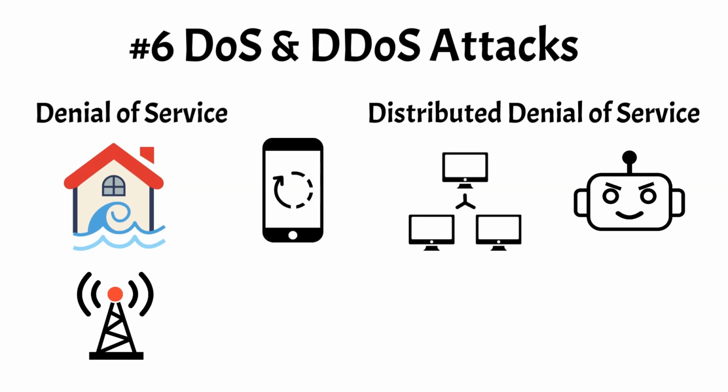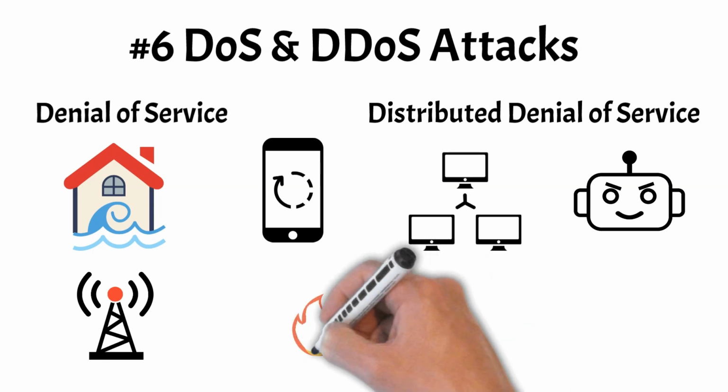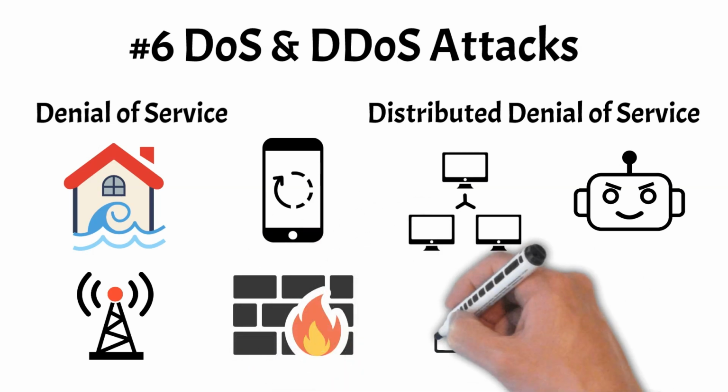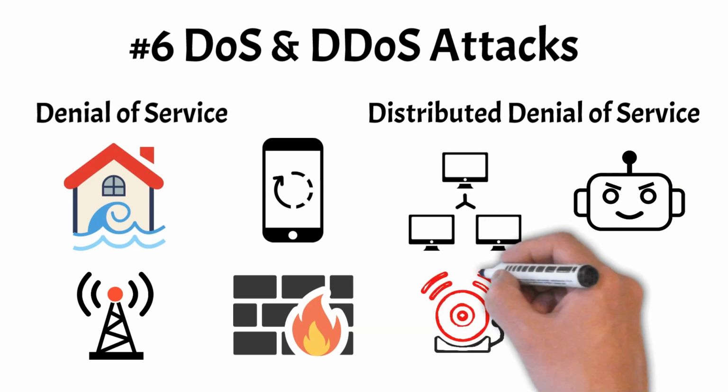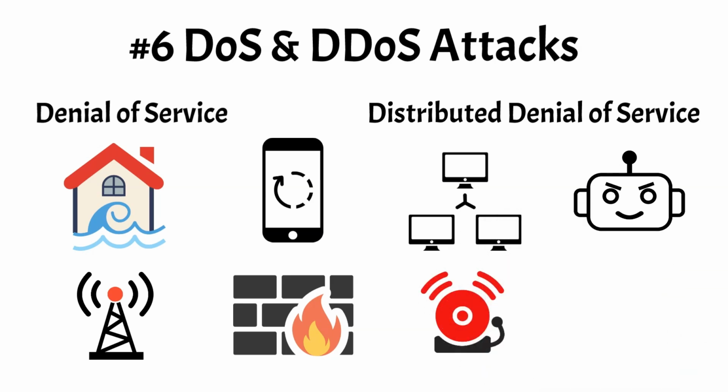Protecting against DOS and DDoS attacks involves deploying robust network security measures, such as firewalls and intrusion detection and prevention systems, configuring servers and networks to handle traffic spikes efficiently, using content delivery networks, CDNs, to distribute traffic, and implementing DDoS mitigation services that can detect and mitigate attacks in real time.